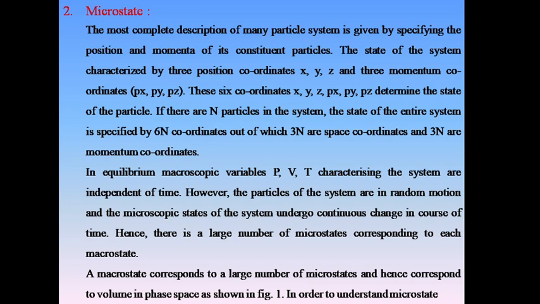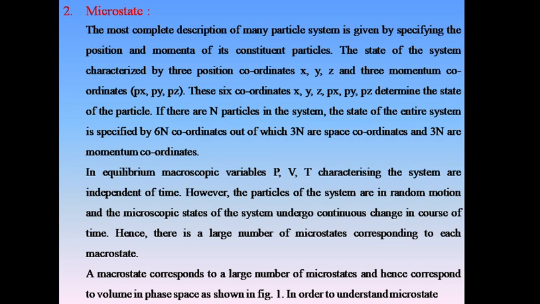These six coordinates x, y, z, px, py and pz determine the state of the particle. If there are n particles in the system, the state of the entire system is specified by 6n coordinates, out of which 3n are space coordinates and 3n are momentum coordinates.